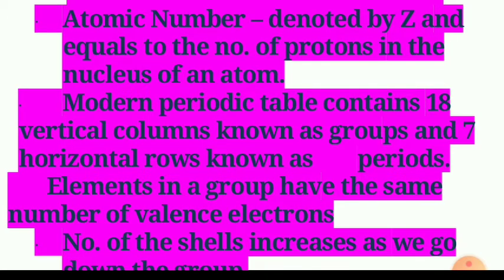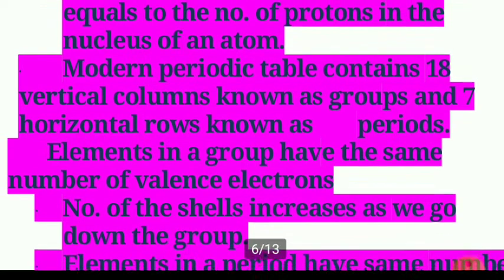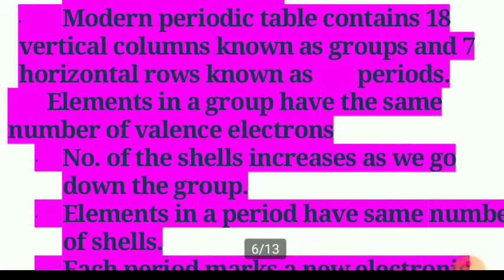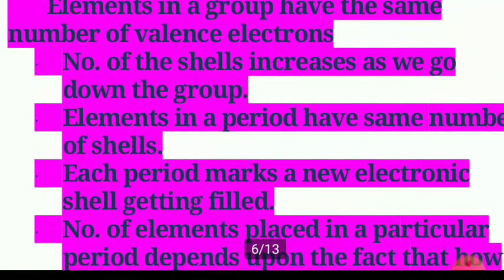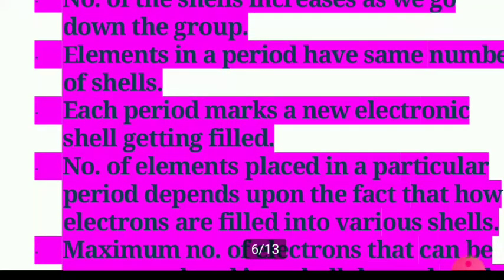Now, according to the modern periodic table, it contains 18 vertical columns known as groups and 7 horizontal rows known as periods. Elements in a group have the same number of valence electrons. The number of shells increases as we go down the group. The elements in a period have the same number of shells. Each period makes a new shell getting filled.